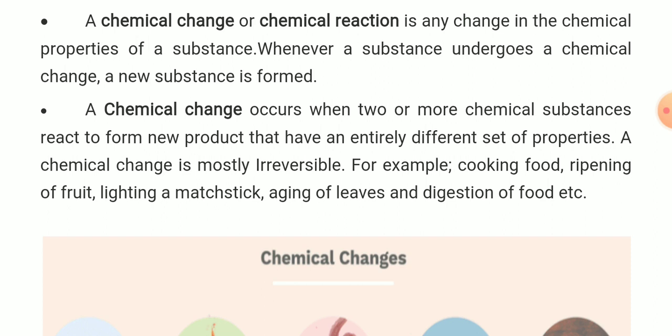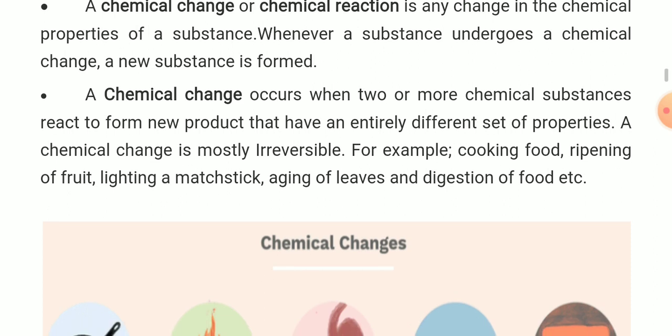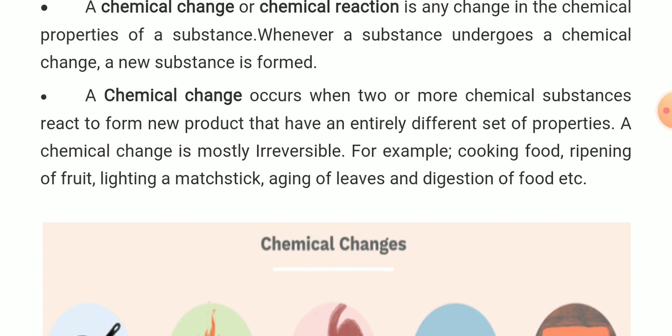Second point, a chemical change occurs when two or more chemical substances react to form a new product that has an entirely different set of properties. A chemical change is mostly irreversible. For example, cooking food, ripening of fruit, lighting a matchstick, aging of leaf, and digestion of food.